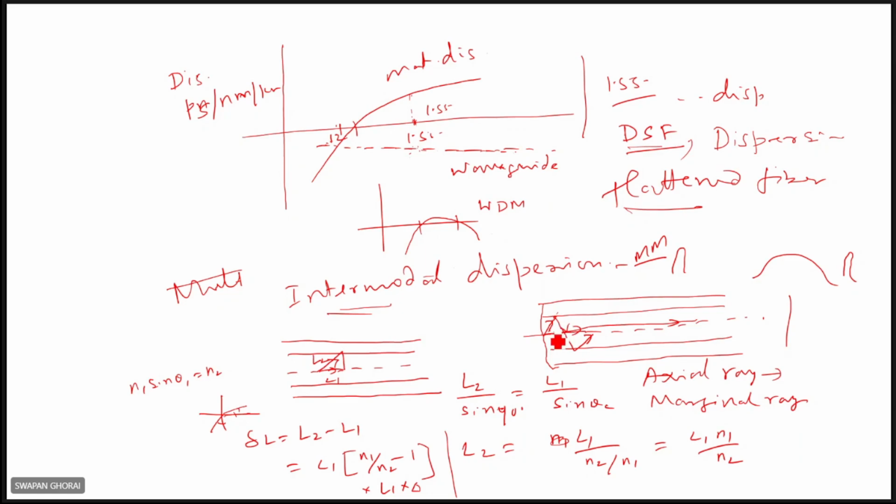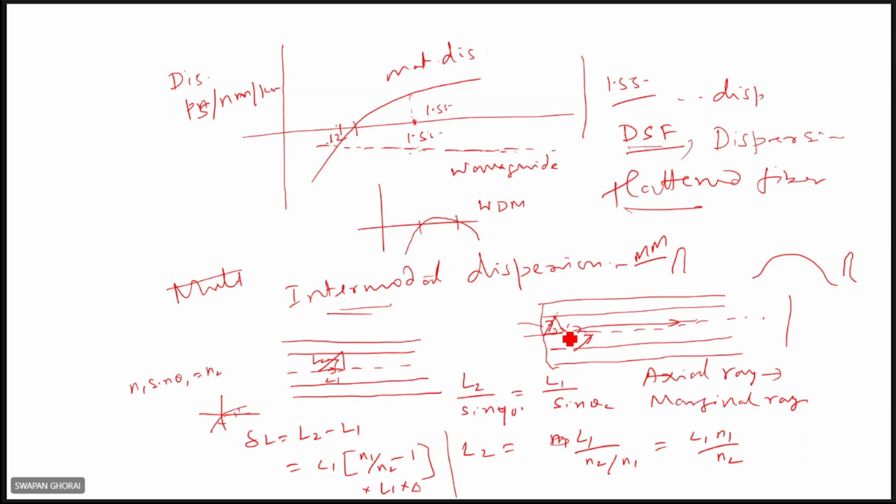From this side, if you just consider, the maximum distance will be traveled by this, which you can call the marginal ray. This is called the axial ray. So the distance will be different for the axial ray and the marginal ray. Accordingly, the intermodal dispersion effect will occur. Let us try to calculate it here.